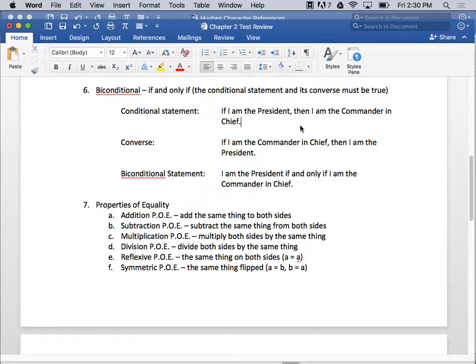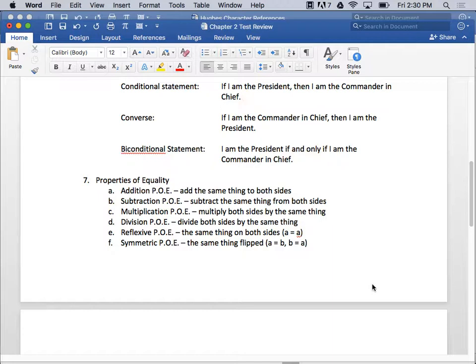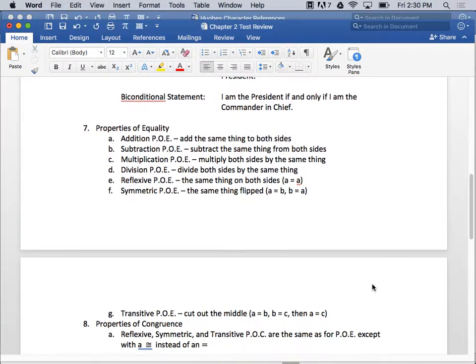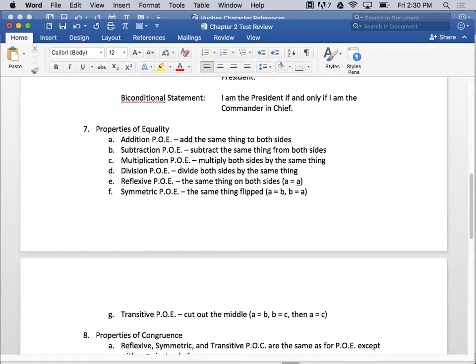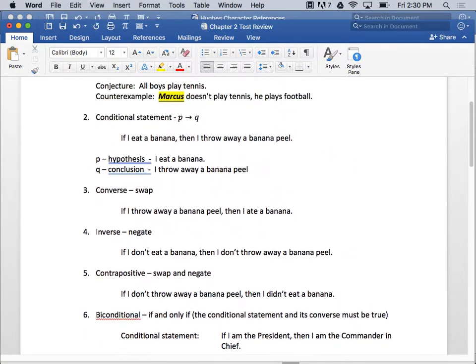Okay. All right. Now we get into algebraic proof. Okay? And remember, algebraic proof is when you're solving equations and giving the reasons, the justifications, to the right of it. Remember that? So if I had like x plus 2 equals 7, and I needed to solve that equation, I would solve it and then use these justifications. So I've given you a list right here of all these properties of equality.